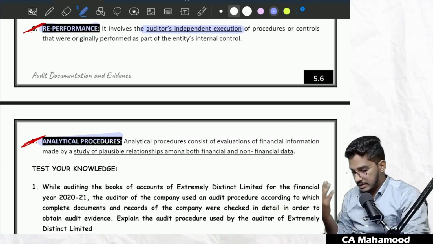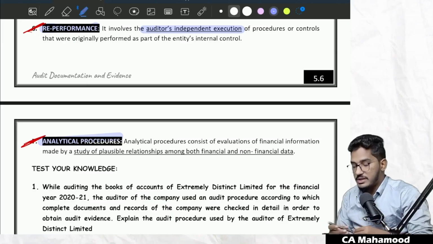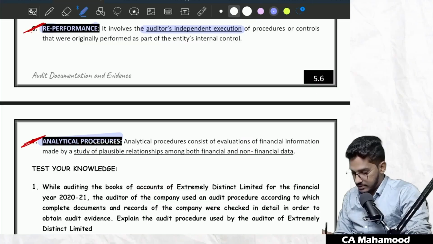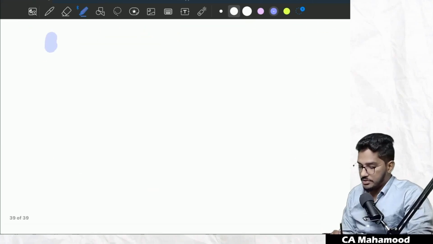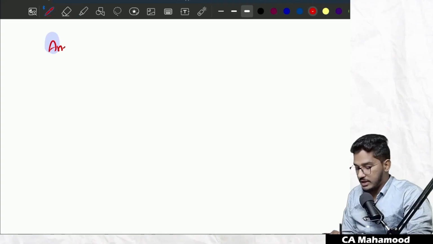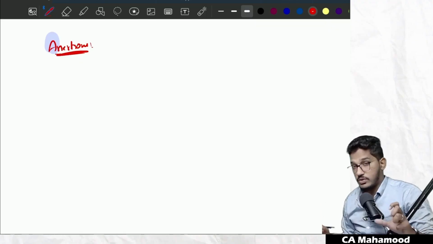So now we will try to discuss the next important concept from this chapter relating to audit evidence, which is the term called assertion. So now we are going to discuss a small concept relating to assertion and what are the various different kinds of assertions there are. See, this term is very, very important from the examination perspective. They might ask a true or false statement or MCQ relating to this concept of assertion.